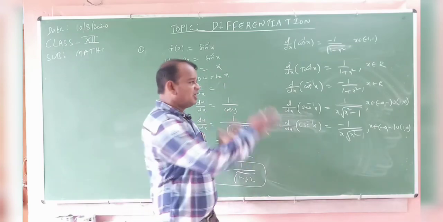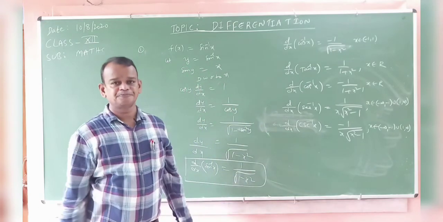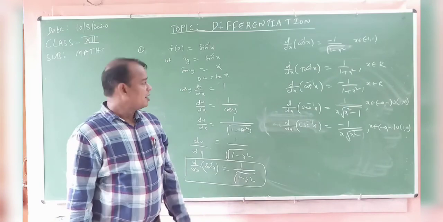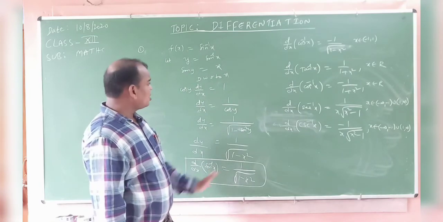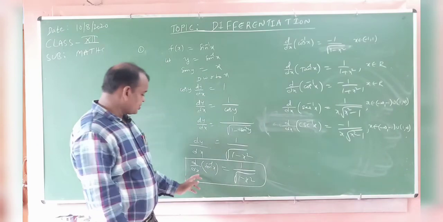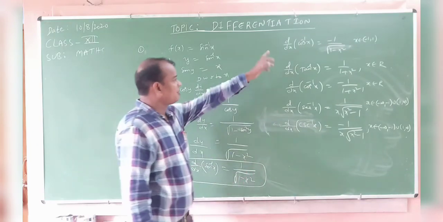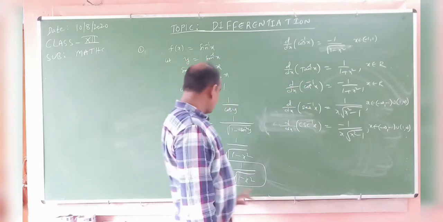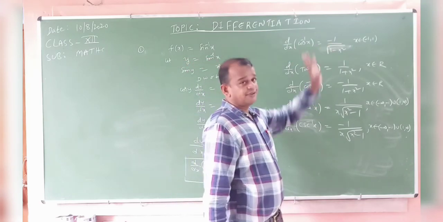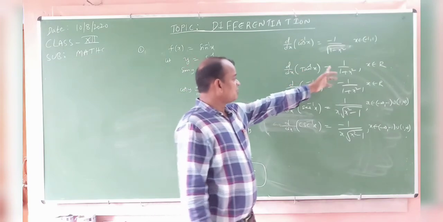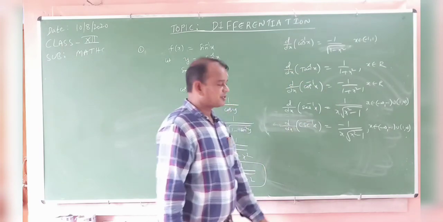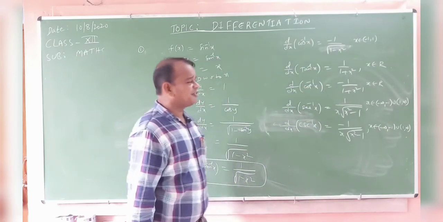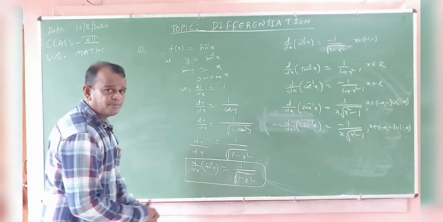Trigonometric functions, inverse trigonometric functions. The derivative of sin inverse of x is equal to 1 by root of 1 minus x square. The derivative of cos inverse of x is equal to minus 1 by root of 1 minus x square. Sin inverse x and cos inverse x are the same, but differ in the minus sign. The derivative of tan inverse of x is 1 by 1 plus x square, and cot inverse of x is minus 1 by 1 plus x square. These are the same. Only remember three formulas. Okay, enough.